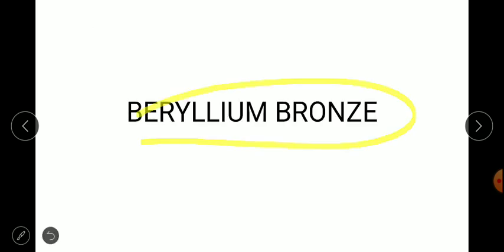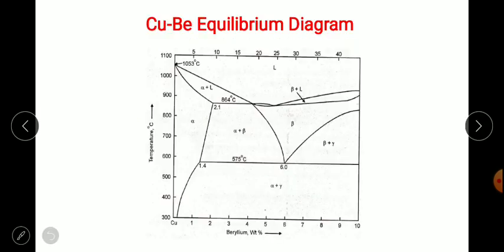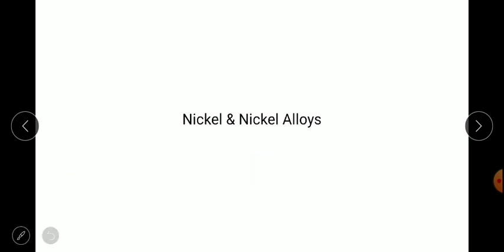Next we have beryllium bronze, which has high resilience, very good bearing properties, low elastic hysteresis, and non-sparking properties. It is specifically used for diaphragms, flexible bellows, gears, and electrical applications.